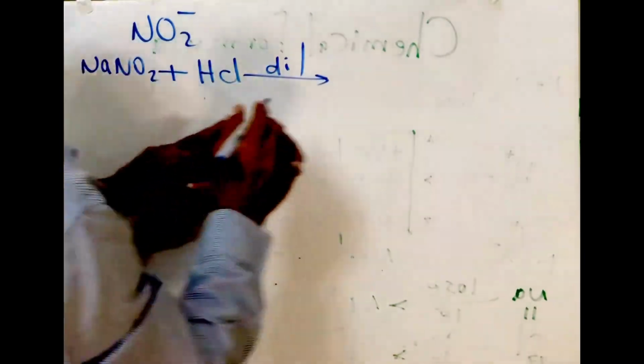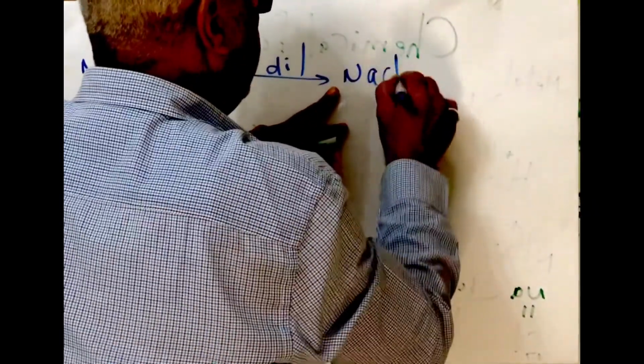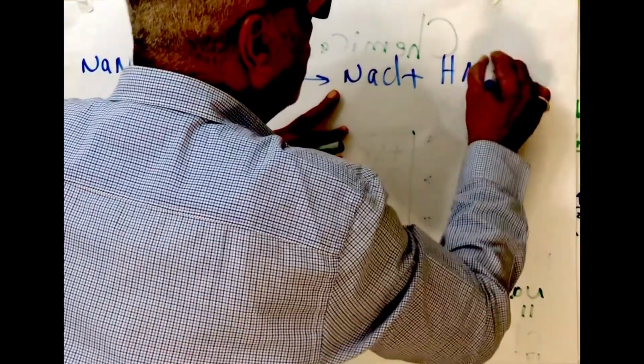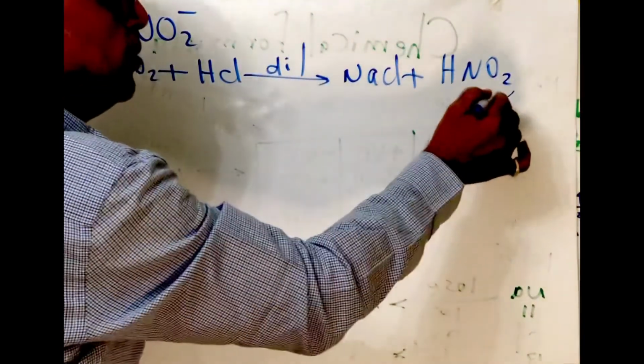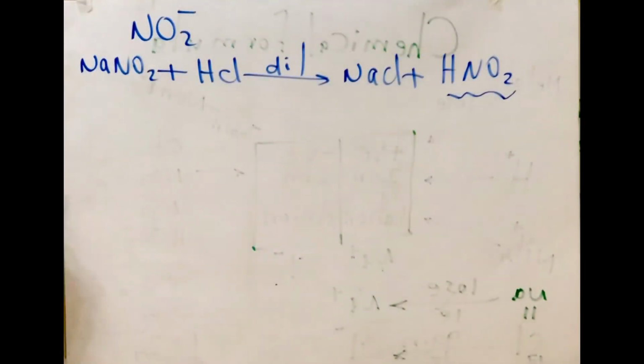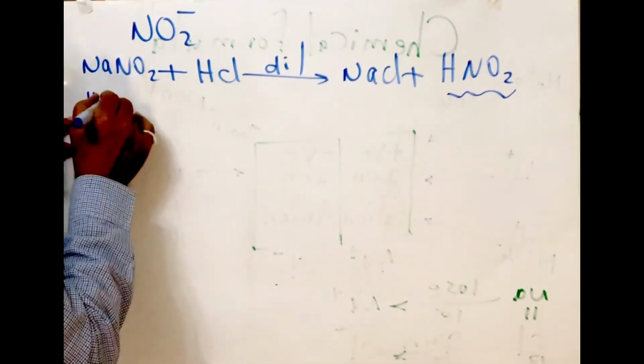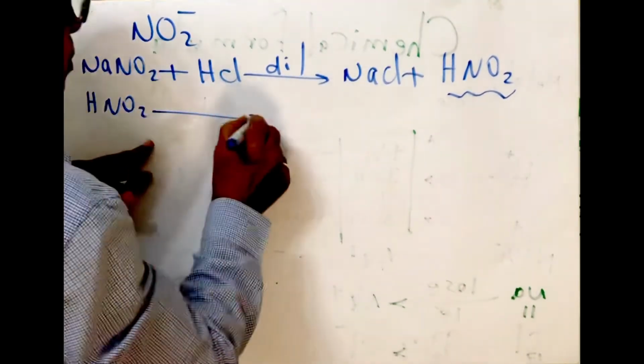Double substitution, it will form NaCl and HNO2. HNO2, unstable acid. It will decompose,